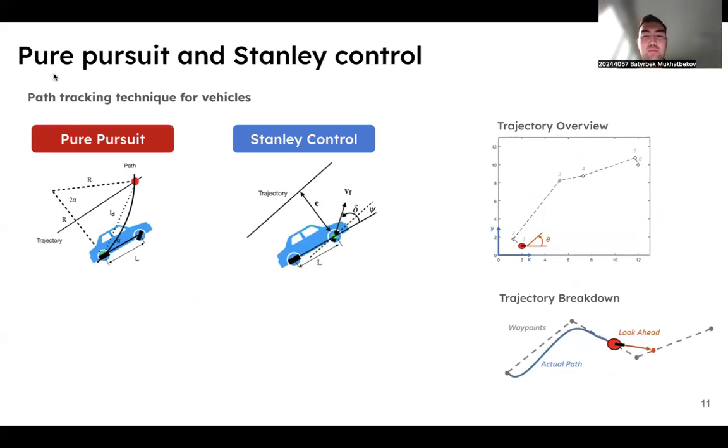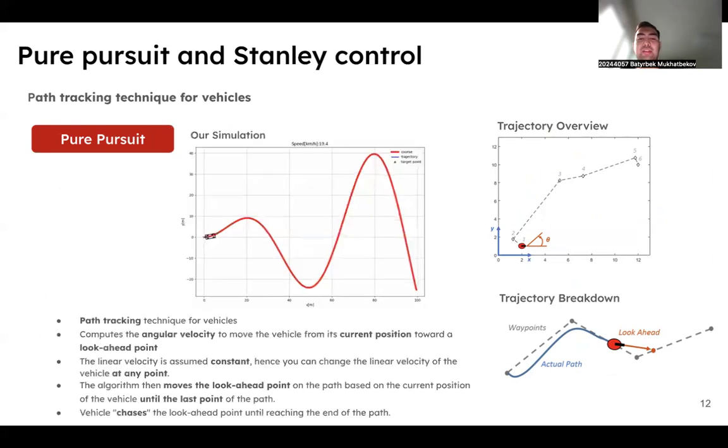So now let's talk about pure pursuit and Stanley control. Basically, pure pursuit is a path tracking algorithm which computes the angular velocity command that moves the vehicle from its current position to reach some look-ahead point in front of it. We assume that the linear velocity is constant, so hence the linear velocity of the vehicle can be changed at any point. The following algorithm then moves the look-ahead point on the path based on the current position of the vehicle until the last point of the path. You can think of it as a vehicle constantly chasing a point in front of it.